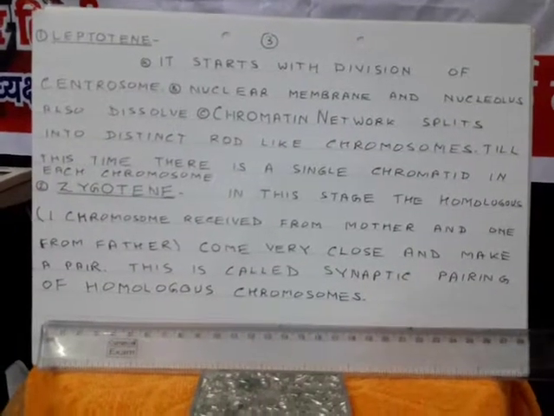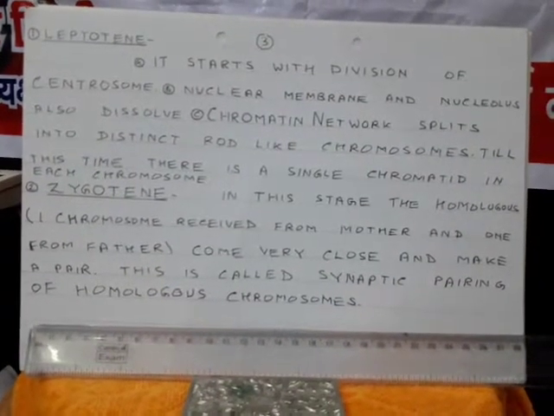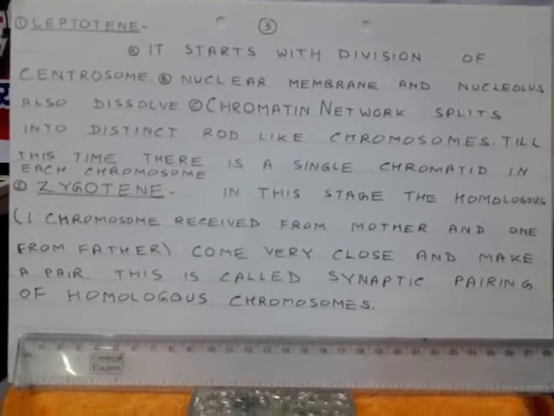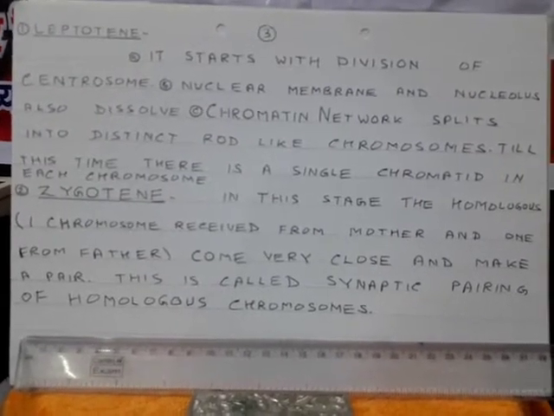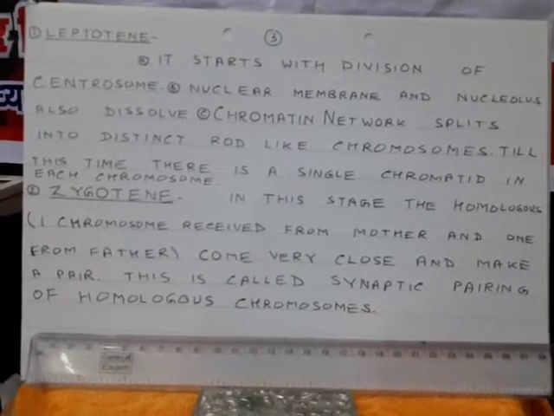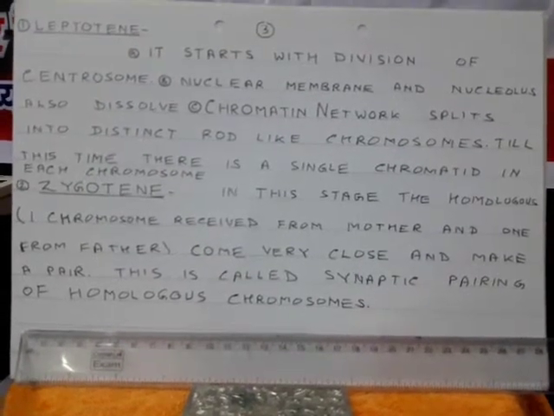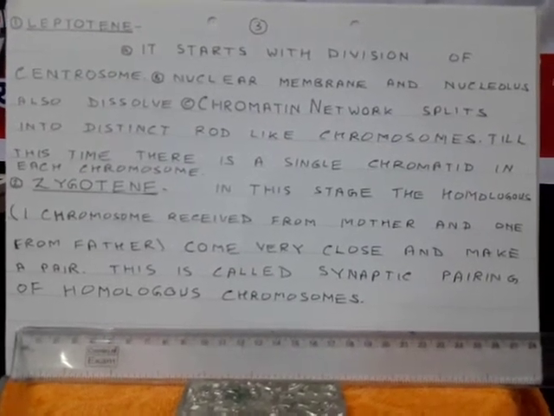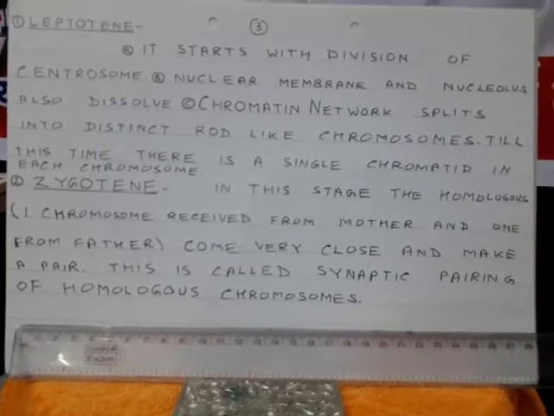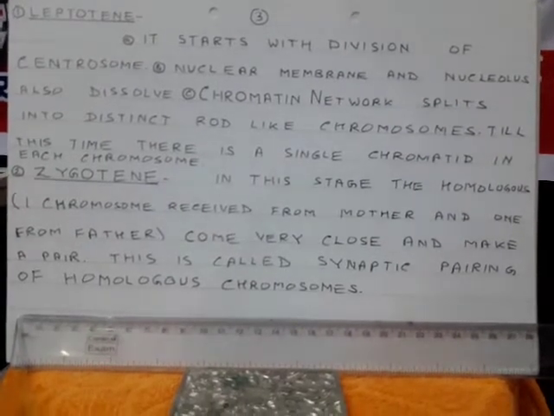Number one, division of centrosome. The two centrioles get separated. A repulsive force develops in between them. Second, the nuclear membrane and nucleolus also dissolve. Chromatin network is split into distinct rod-like chromosomes. Till this time, there is a single chromatid in each chromosome.